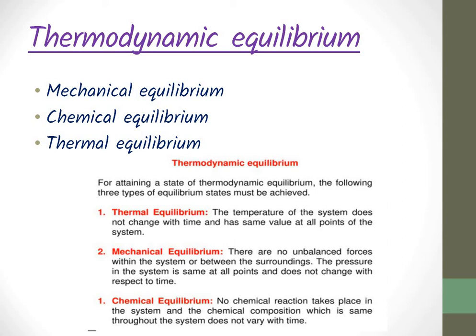Third, chemical equilibrium. If there is no chemical exchange taking place inside the system, or no chemical reaction is taking place inside the system, and the chemical composition of the system remains the same throughout and does not vary with time, then we call the system to be in chemical equilibrium. So if the system is in thermal, mechanical and chemical equilibrium, then we call the system a thermodynamic equilibrium.